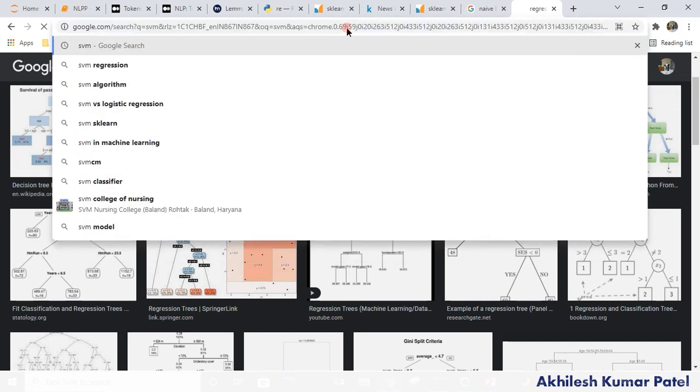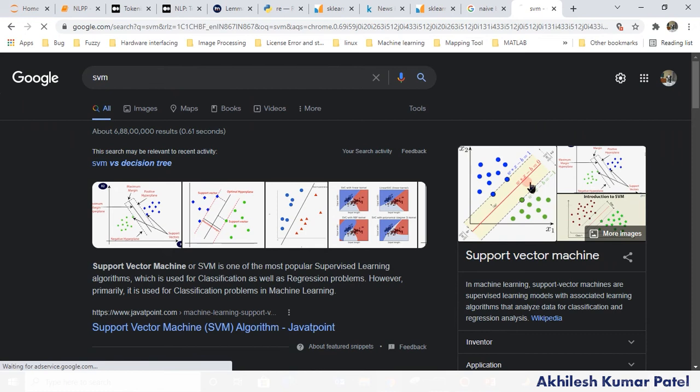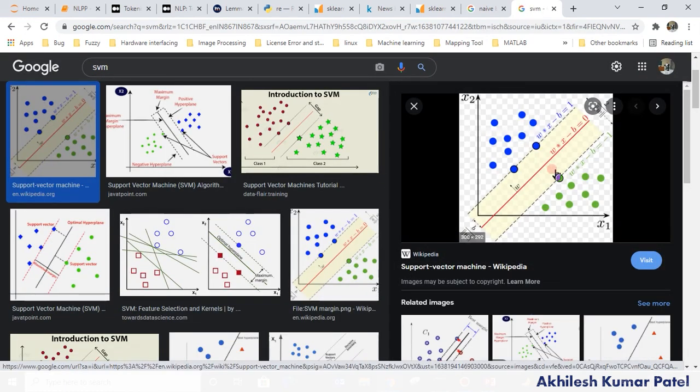Let me just search simply for how SVM works. See what happens here. What is logistic regression? If I am talking about logistic regression, I will have only one red line. So you may say that support vector machine is the modified version of logistic regression. Here we have three lines. You may say this is the decision boundary, and we try to maximize this dotted line, and this dotted line will be on the touching samples. Let's say these are true samples and these are false samples, right? Wherever this touches true or false, that will be a line.